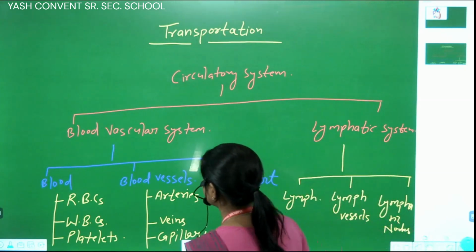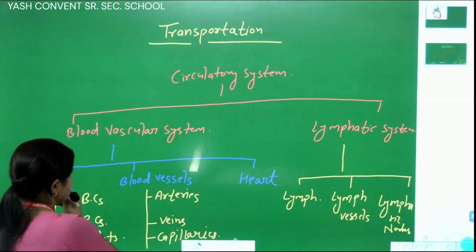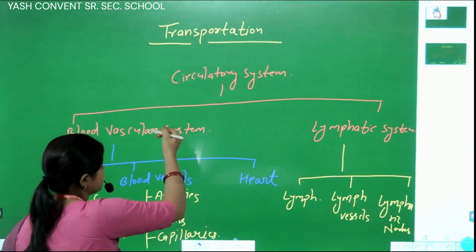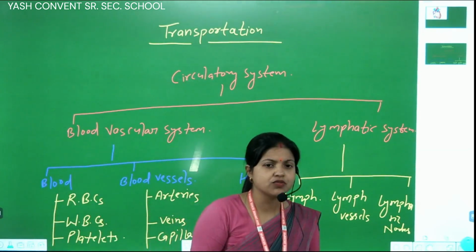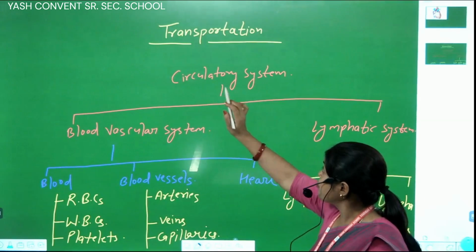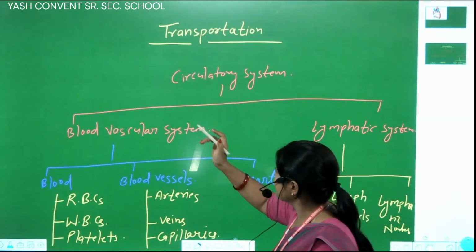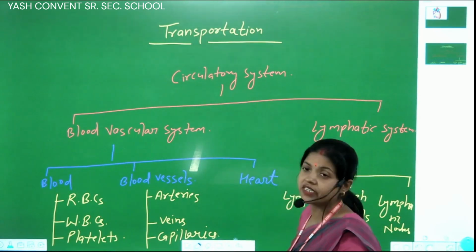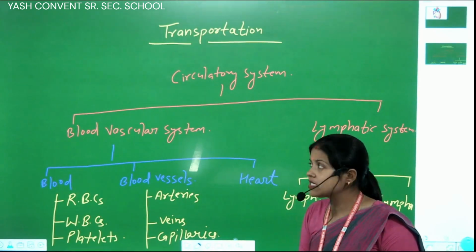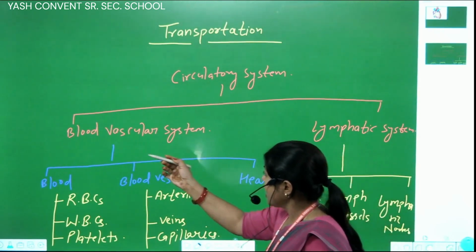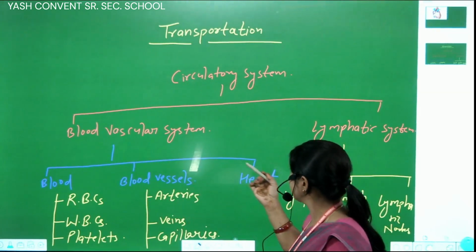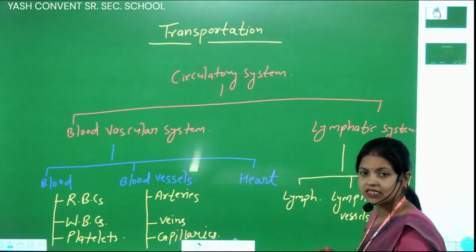Students, I already told you that the process of transportation is performed by the circulatory system. In the circulatory system, I will teach you the blood vascular system and the lymphatic system.